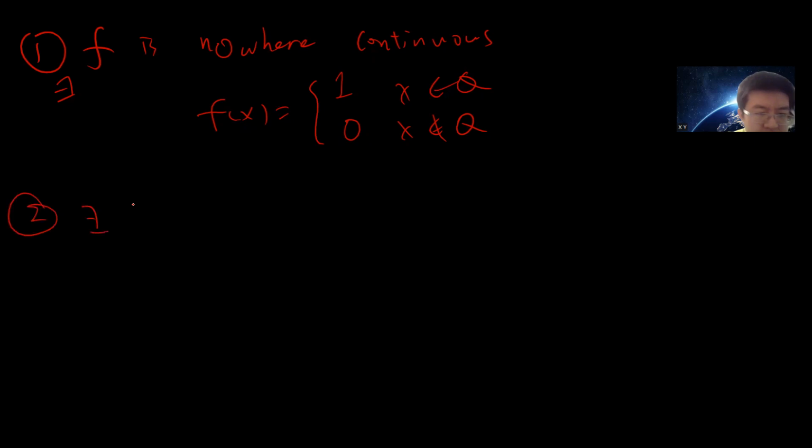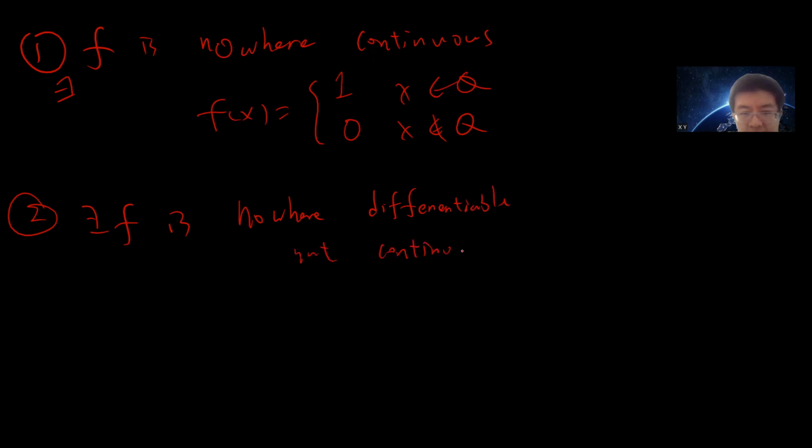And there is also a function that is nowhere differentiable but continuous. Basically, this means there is a function which is continuous at every point but nowhere differentiable. Then the question arises: you want to ask a more difficult question.